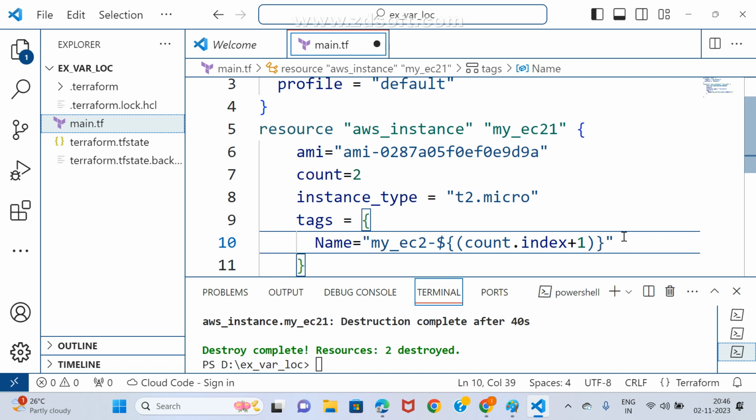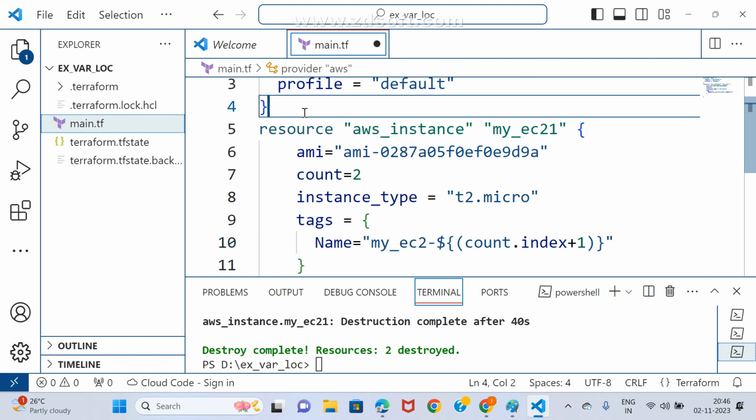But one more small drawback is there. What is the one more small drawback? Can you guess it, Kishore? Here see, T2 micro. Two instances we create with T2 micro only. I don't want two instances with T2 micro. One is T2 micro, another one is T2 small, right? One is T2 micro, another one is T2 small. At that time, we may go for one variable.